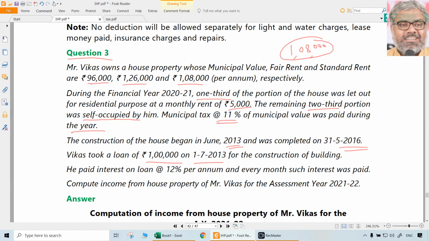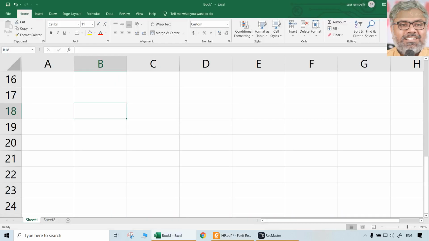So the construction started in June, loan taken on 1/7/2013. So when will the pre-construction period start? Whichever is later only. So 1/7/2013 the pre-construction period will start. When will it end? Pre-construction period is the important point. 1/7/2013 is the starting date. 31st March of which year? 2016 it will end. So pre-construction period calculation of interest has to be done, and he paid interest at 12% per annum, and every month that interest was paid. So interest on loan is 12%. Compute income from house property of Mr. Vikas for the assessment year 2021-22.